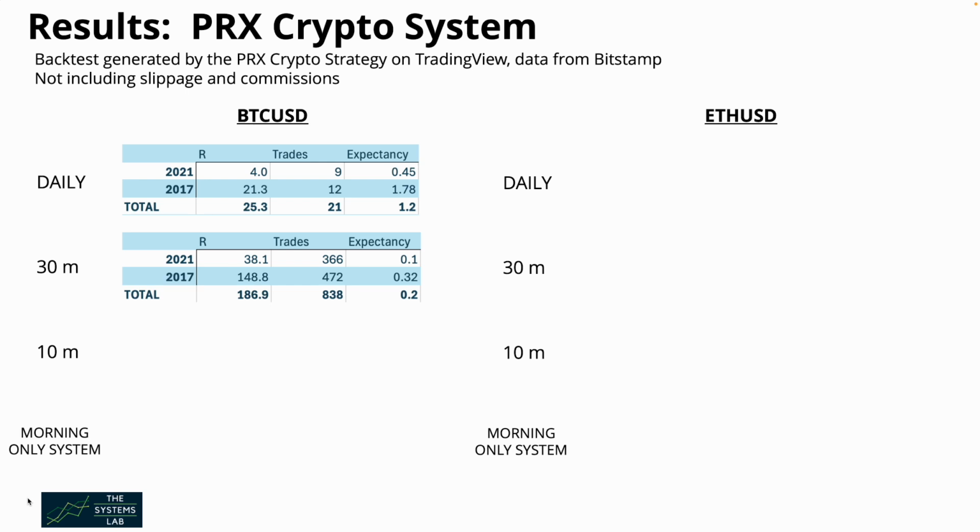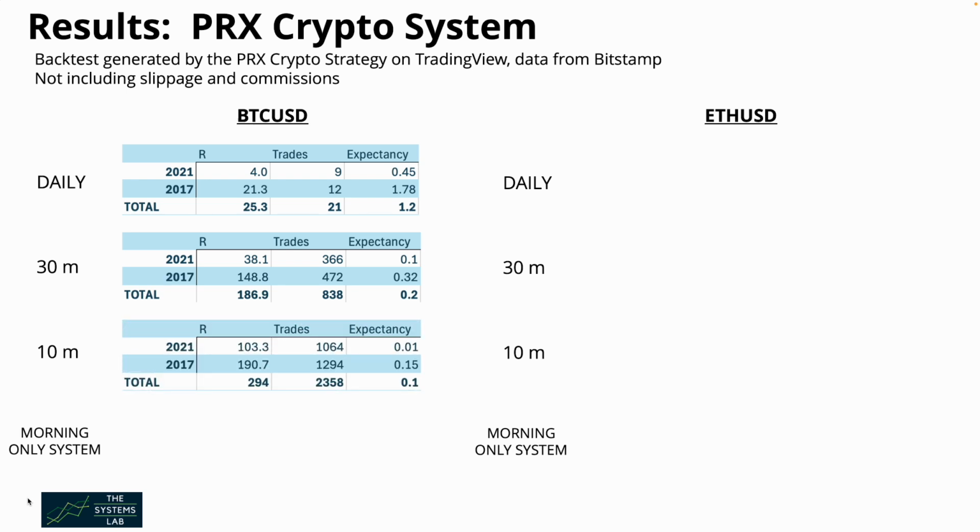Now, if we wanted even more opportunity to trade, we could take a look at 10-minute bars. When we do that, we see that we have a total of 294 R for the 2 years, 2,358 trades with an expectancy of 0.1. Now, for me as a trader, when I see an expectancy of 0.1, especially if it's on a lower time frame, I am willing to be flexible and go below 0.2 because the high number of trades often makes a difference. So it's a lower expectancy but higher expectunity.